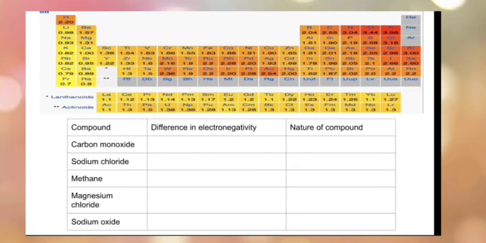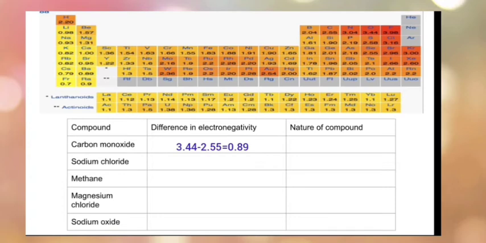Let's consider the case of carbon monoxide. What is the electronegativity of oxygen? Yes, it is 3.44. And then what is the electronegativity of carbon? It is 2.55. So the difference in electronegativity will be 0.89.